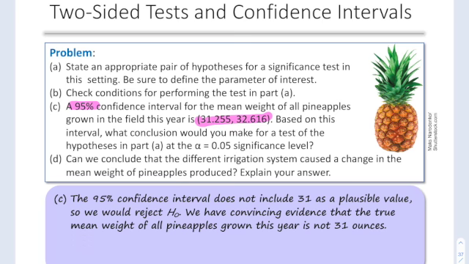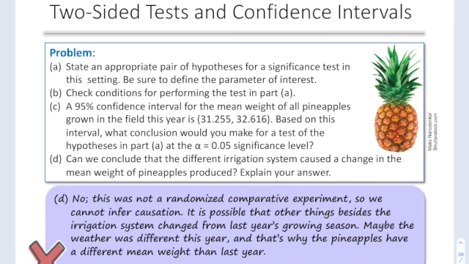So based on the interval, what conclusion would you make for the test of the hypothesis? Well, the 95% confidence interval does not include 31 because all the values are greater than 31. So we would reject the null hypothesis. We have convincing evidence the true mean weight of all pineapples grown this year is not 31 ounces.